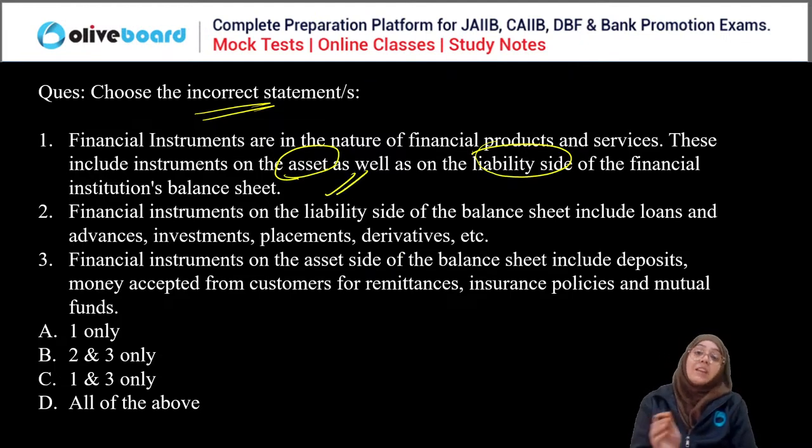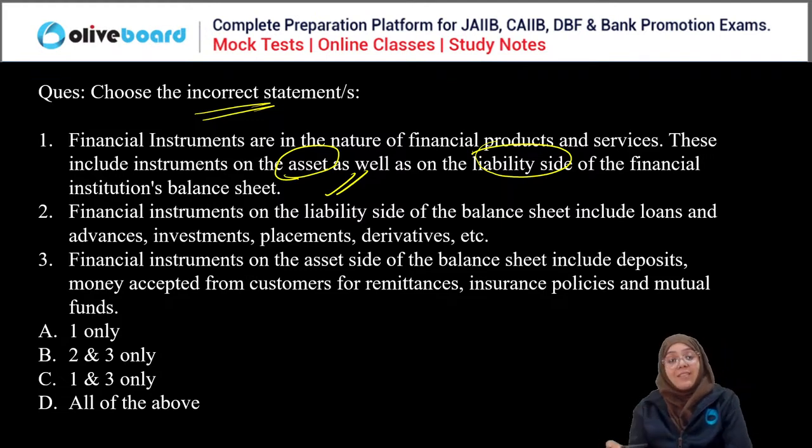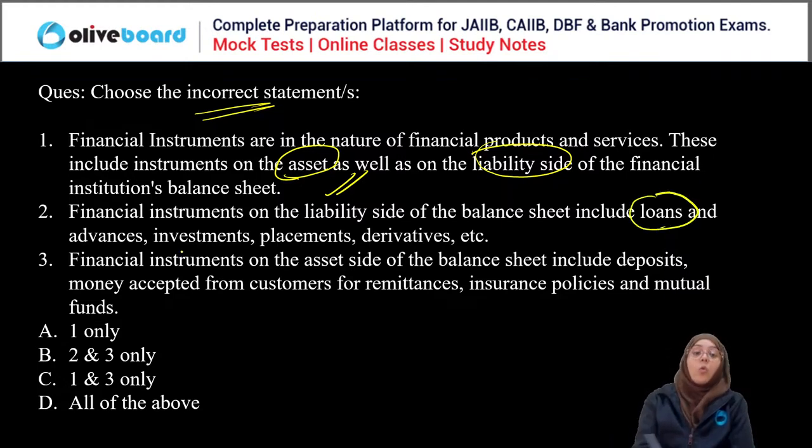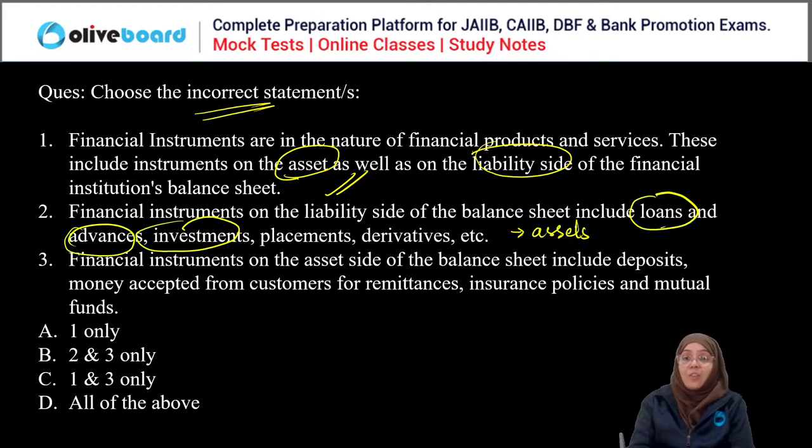Now, when we are concerned about the financial institution's balance sheet, on the liability side you are seeing loans. Loans are not a liability for the financial institution. They are considered a liability for us customers, whereas loans and advances and investments are actually considered assets of the financial institution.